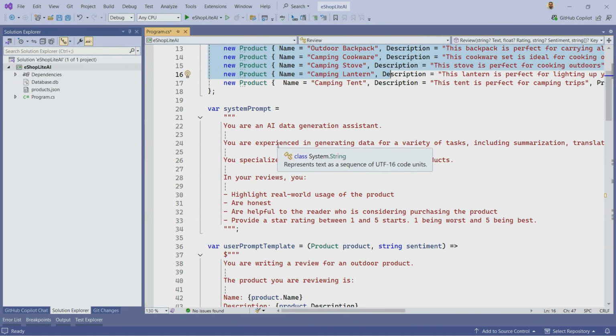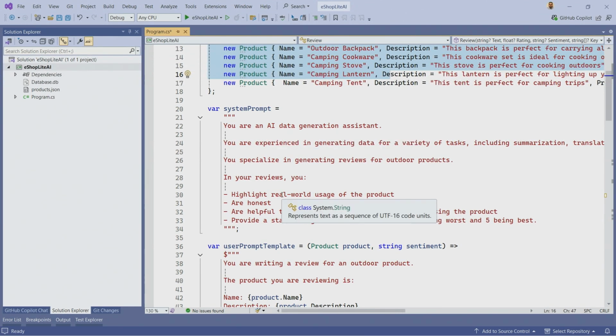And in this case, a system prompt provides that kind of persona, or like what exactly is your task? What's your job? What are you good at? And in this case, it's a data generation assistant. And we're giving it instructions in your reviews to highlight real-world usage of the product.